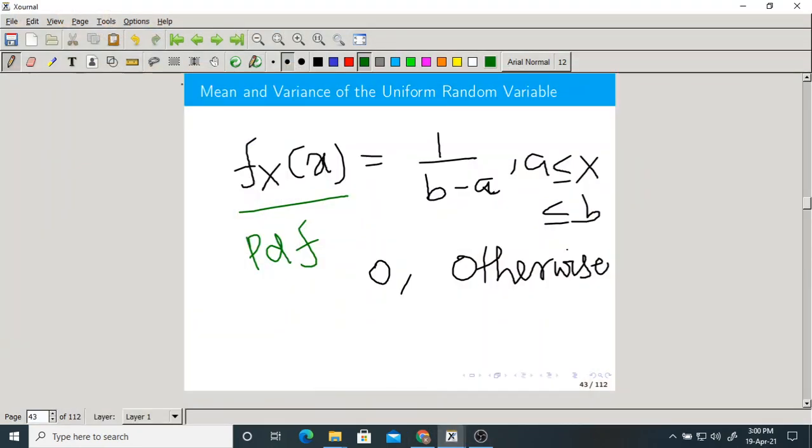Right. So this is the mean and variance of a uniform random variable. What is the mean? (a plus b) by 2. What is the variance? (b minus a) whole square by 12.